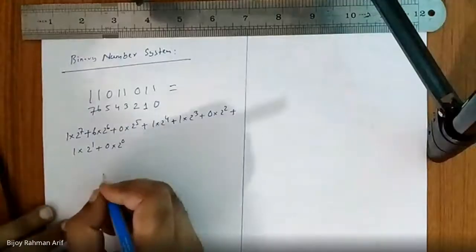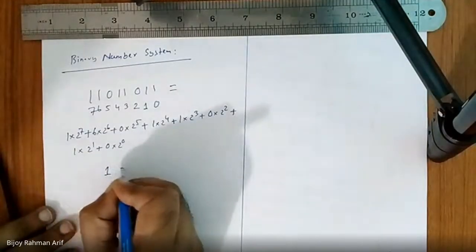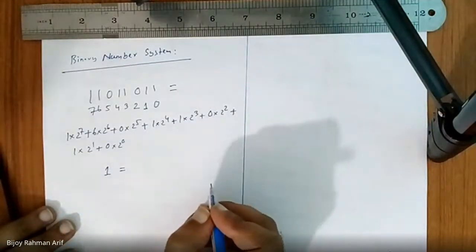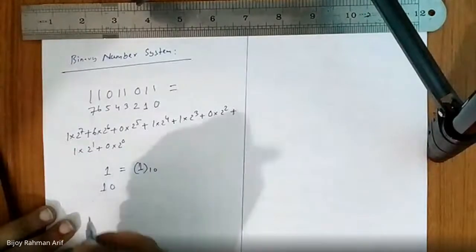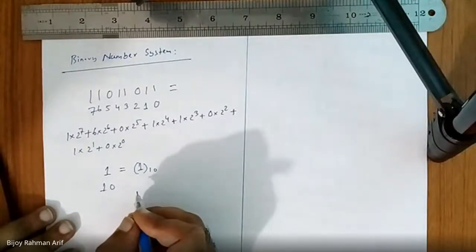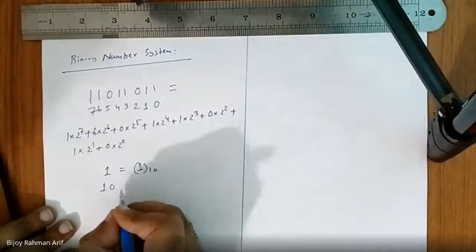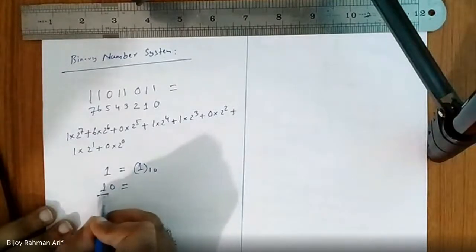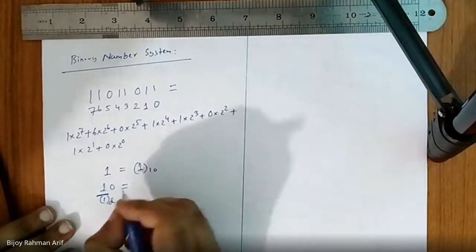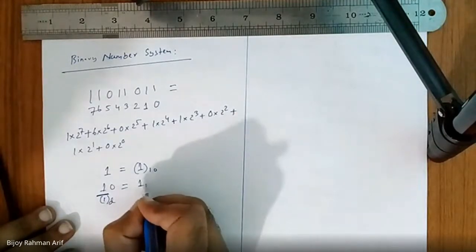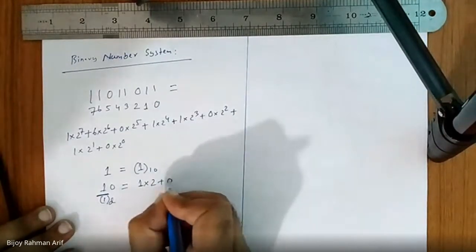What is binary 1? What is the equivalent decimal? So 1. If I write 10, what is it? 2, sir, 2. So can we write this way? This one is 1 in decimal, so it is nothing but 1 into 2 plus 0. Can we write this way?